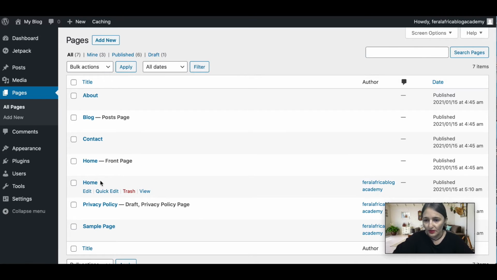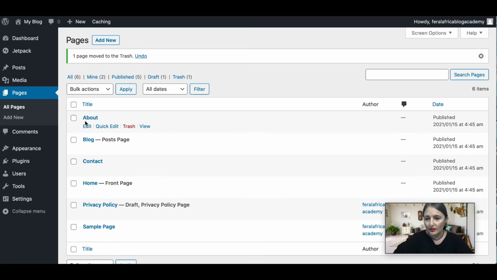Like for example, this home page, I now went and recreated another one. So let's just quickly move that to the trash can. Alright, so you've got an about page, you've got a blog page, contact, home, privacy policy, and sample page. I'm going to move that to the trash as well.